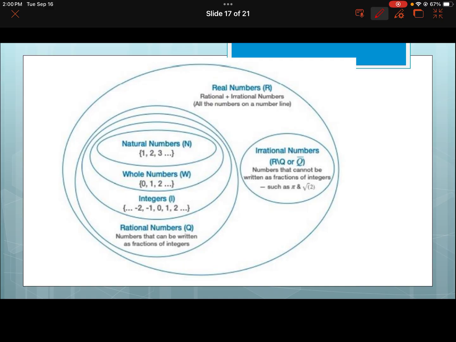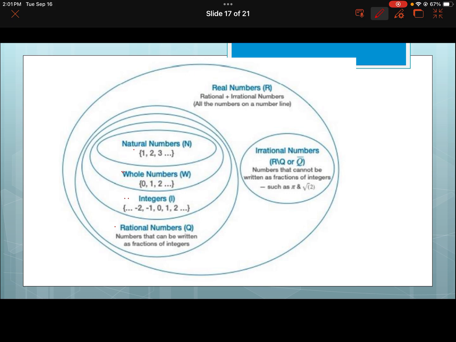So this image, genuinely, for any assessments or tests that we do on this kind of stuff, I would have this image available. In fact, I would probably print this image and have it somewhere in the room, or maybe draw my own. As you can see, natural numbers are inside whole numbers. So natural numbers are a subset of whole numbers, which are a subset of integers, which are a subset of rational numbers, and they are all subsets of real numbers. In the same light, irrational numbers are a subset of real numbers as well. Rational numbers and irrational numbers make real numbers.